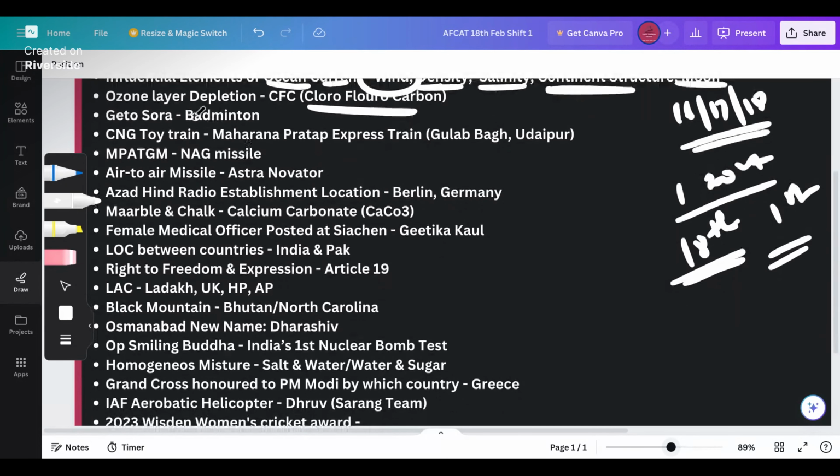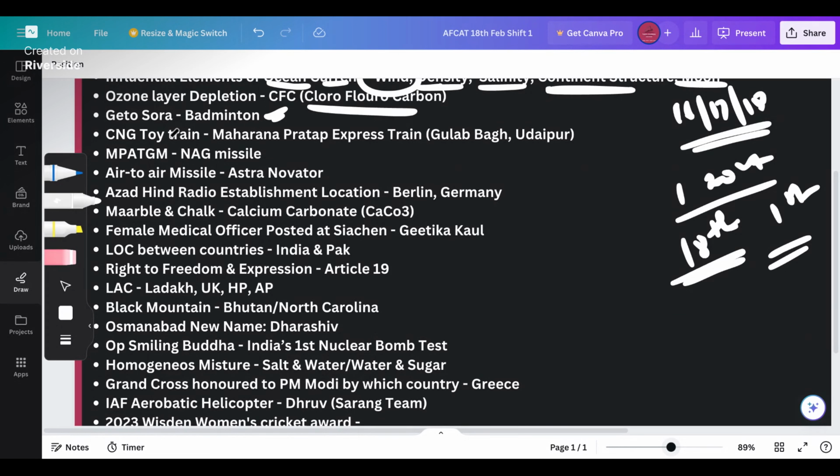Next in line is Gito Sora, a player from Arunachal Pradesh. Which sport is he related to? He's related to badminton, just like Saina Nehwal and PV Sindhu and Kidambi Srikanth and all, etc. Right?